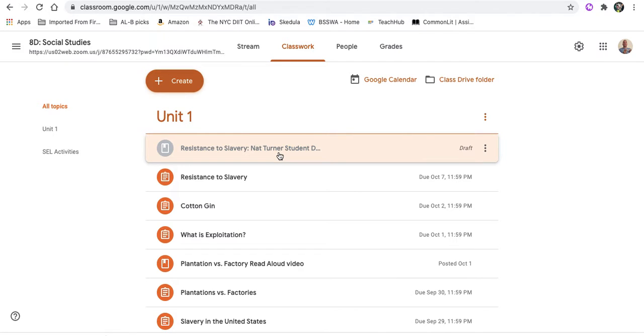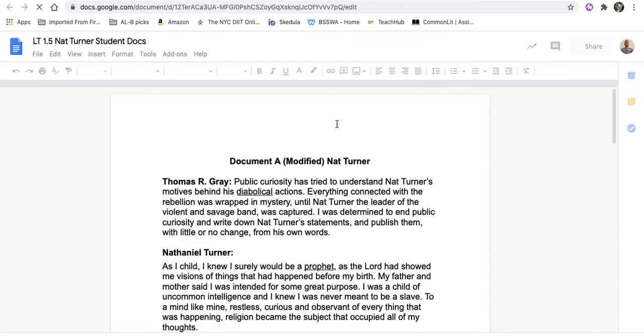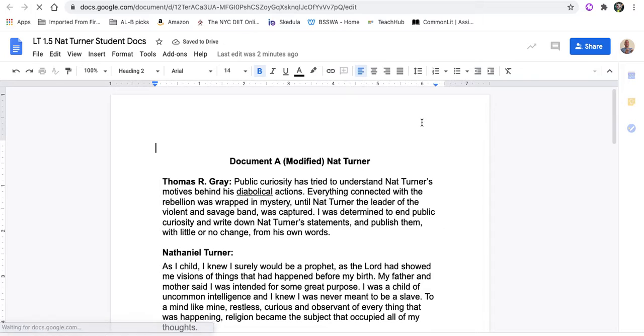So let's go ahead and start the read aloud. As you go to Google Classroom, open and click on the Google Doc, and it will automatically open to this. There's no need for you to put your name on it because this is a document that you're just going to use to read and analyze, and then use the information to populate your worksheet.